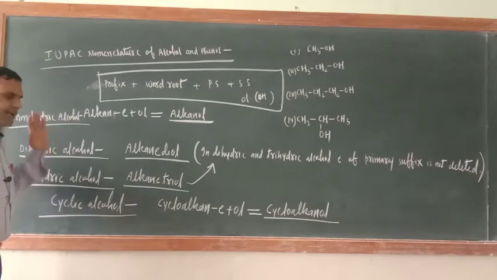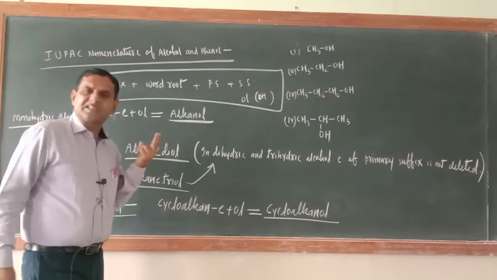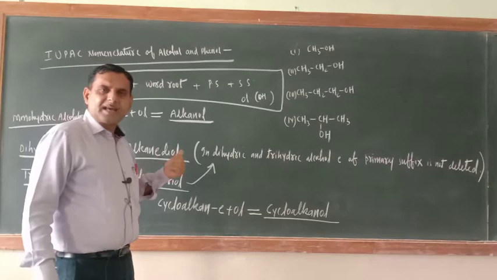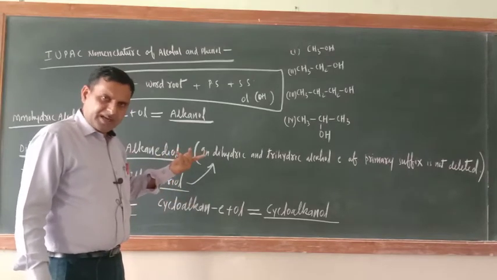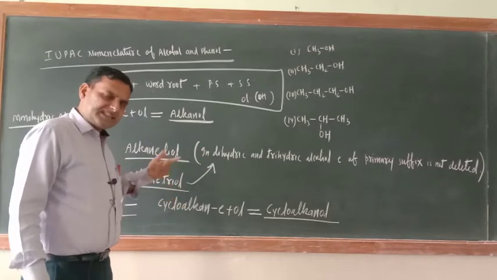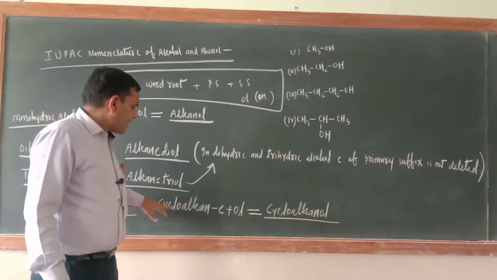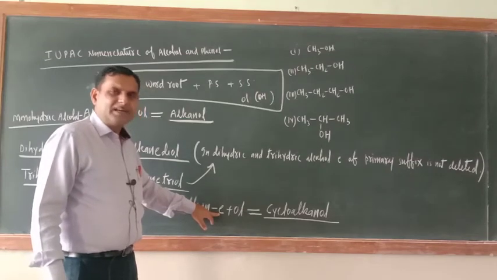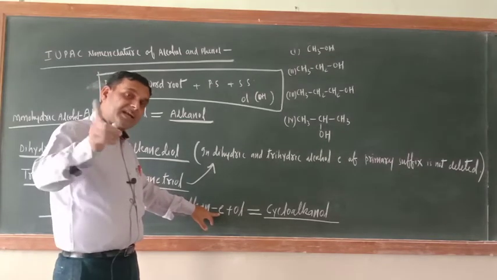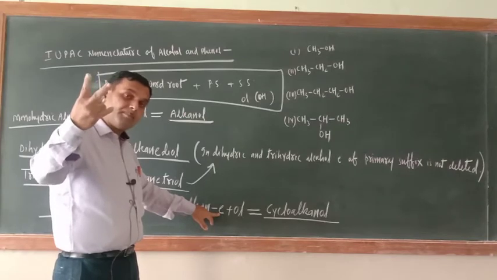What about cyclic alcohol? Cyclic compounds are basically of two types: one is the alicyclic compound, the other is the aromatic compound. As far as alicyclic compound is concerned, cycloalkane, here E would be deleted if the alicyclic compounds are monohydric.